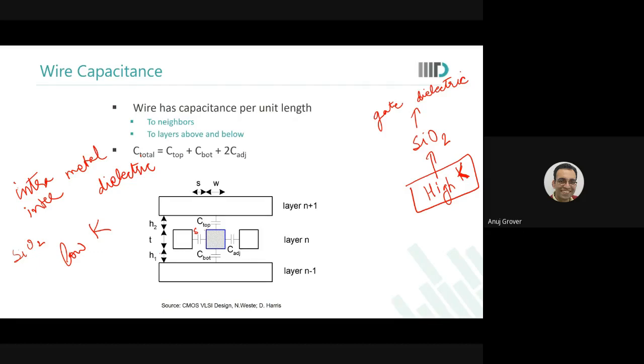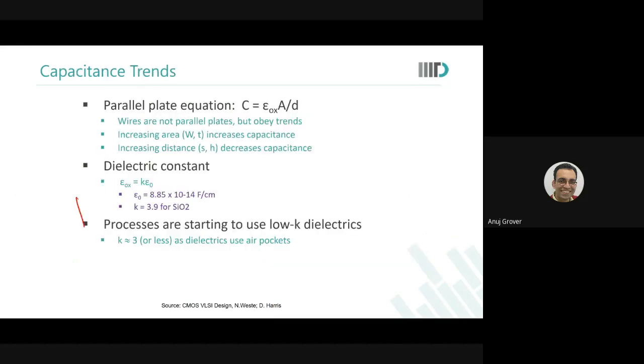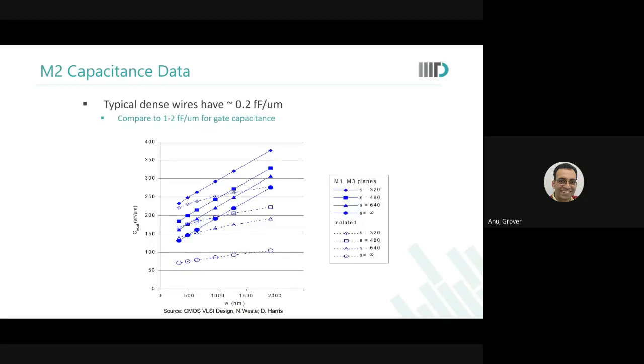Whereas in earlier technologies, because our wires were more flat, the intrametal capacitance was not as much of a worry as intermetal capacitance would be. So this thing has evolved as technology has scaled. Now, I've already talked about air pockets to you. How has the capacitance evolved over the past few technologies? And this is what you will see.